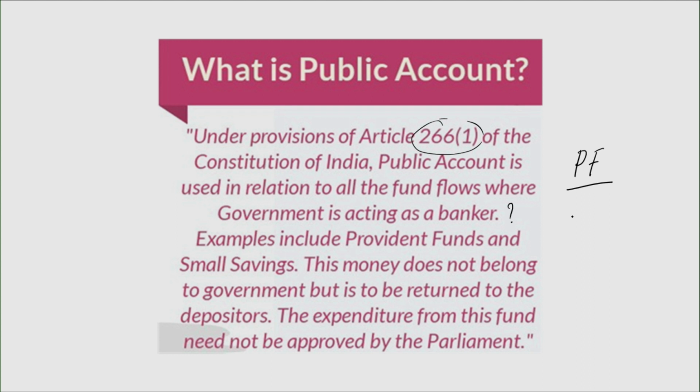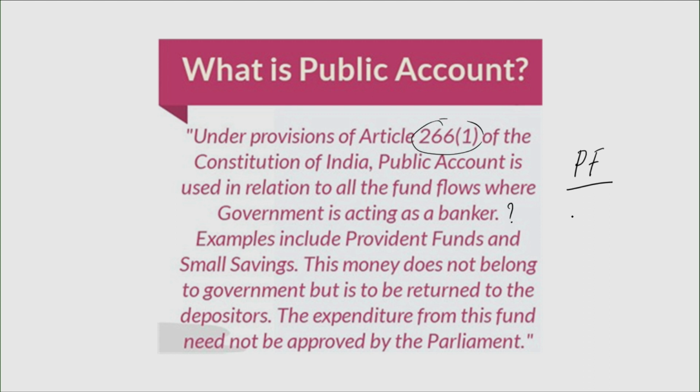Let's look at the difference between the provident fund and tax. A provident fund is simply some proportion of a person's income that he is saving with the government, whereas tax is something we are obliged to pay, and the tax we pay is revenue to the government. But the money you contribute to a provident fund is our money, what we are saving with the government, and that cannot be called government money.